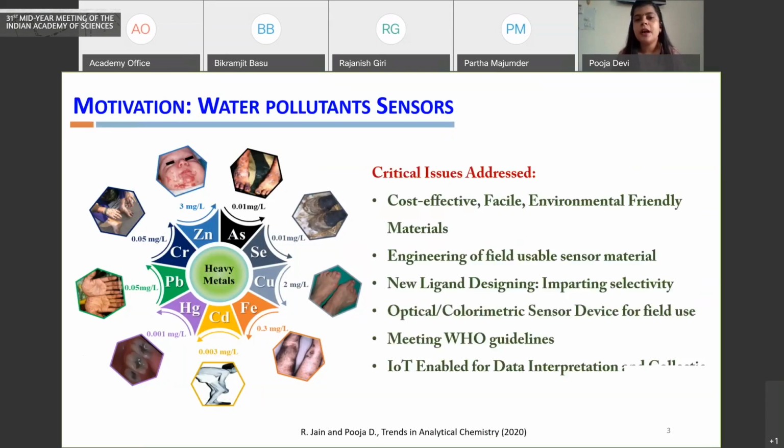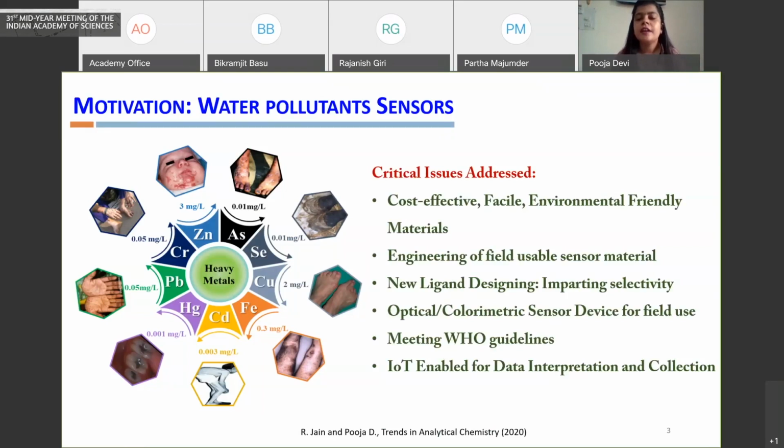So what we thought is to come up with environment-friendly and user-friendly materials, and to engineer these materials in terms of their opto-electrochemical properties so that we can impart selectivity on these materials, and to see how we can use these materials in the field.